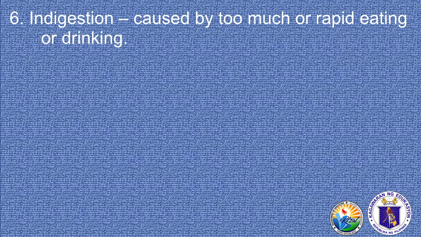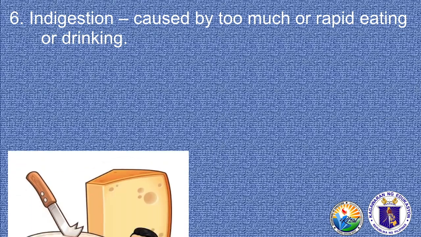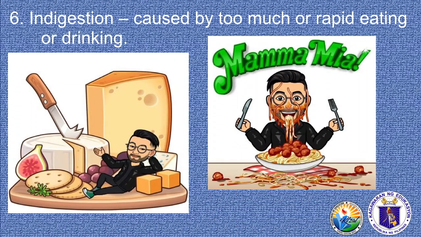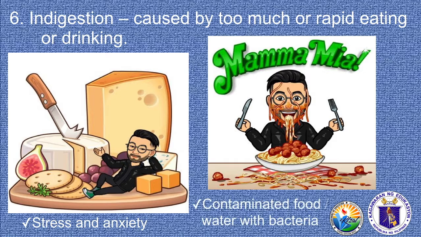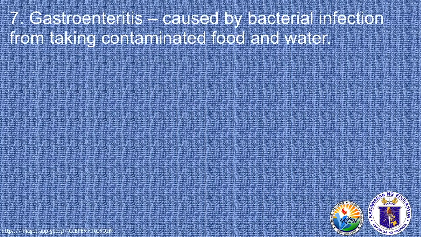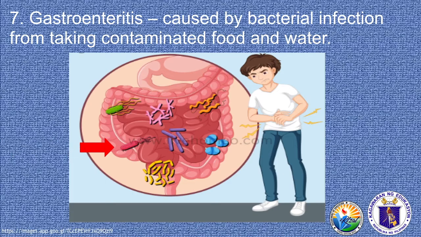Number 6, indigestion. It is caused by too much or rapid eating or drinking. Sometimes it can be a cause of stress and anxiety, and sometimes it can also be a cause of contaminated food and water with bacteria. Number 7 is gastroenteritis. It is caused by a bacterial infection from taking contaminated food and water.